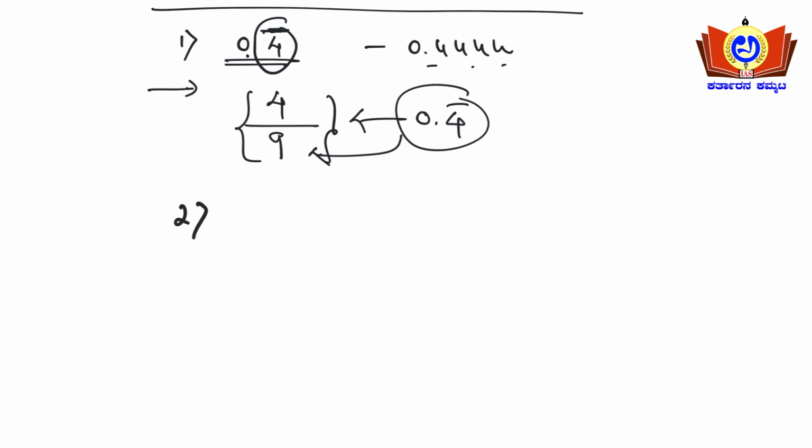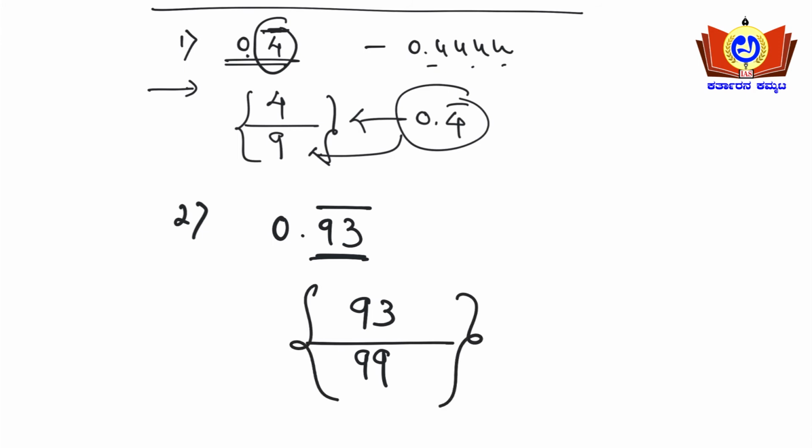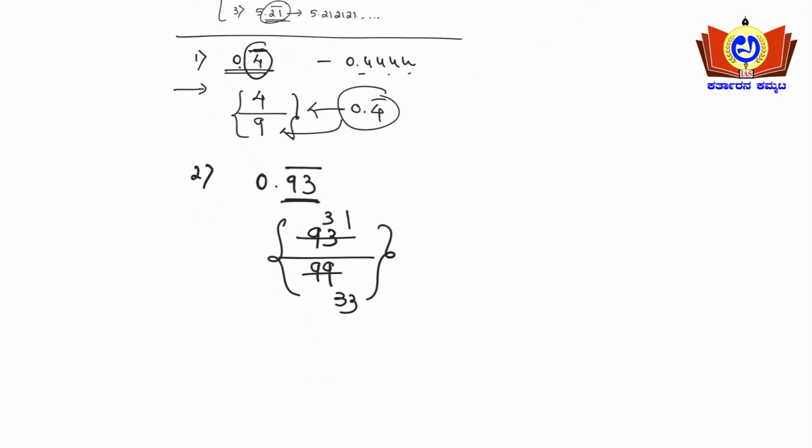See friends, if it is 0.93 bar, what are the two digits here? 93 are the two digits. So for two numbers with a bar, it is represented as 99, that is 9 and 9. So 93 by 99. Upon solving in the three tables, 3 1s are 3, 3 3s are 9, so it's nothing but 31 by 33. Got it friends? Simple, right?